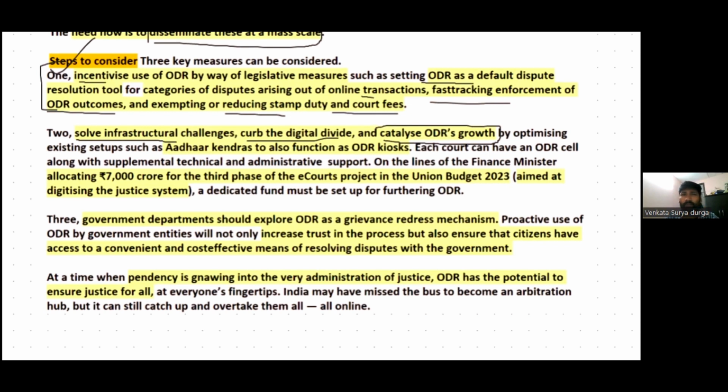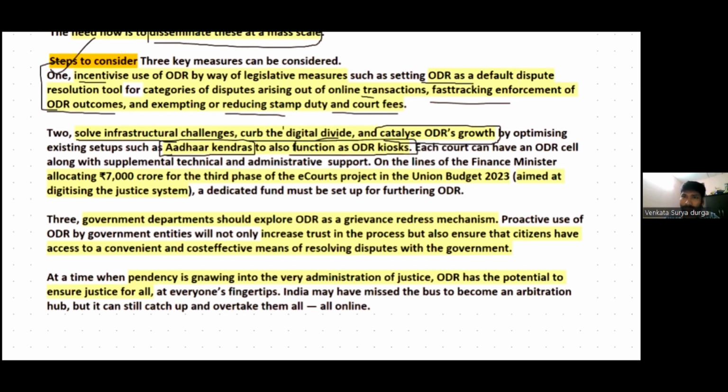However, there's a concept of Aadhaar Kendras. There are several Aadhaar Kendras. These Kendras do registration and any changes in Aadhaar details. So these Aadhaar Kendras can also function as online dispute resolution kiosks. We have discussed there is a problem of digital divide.